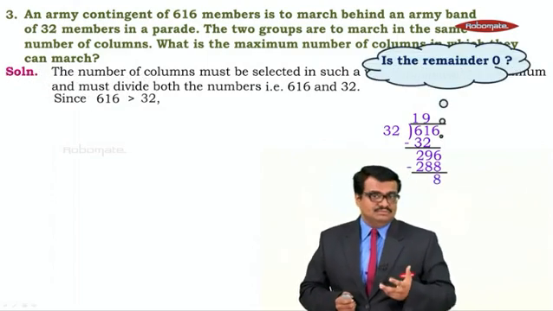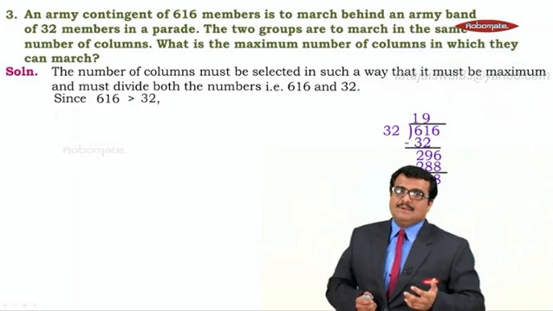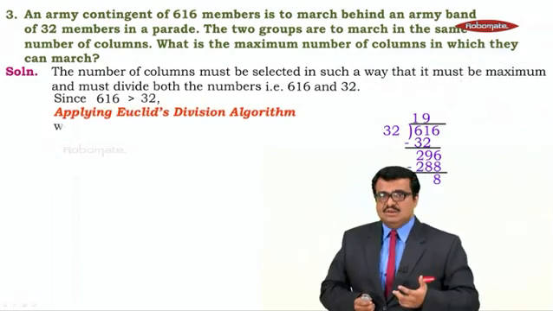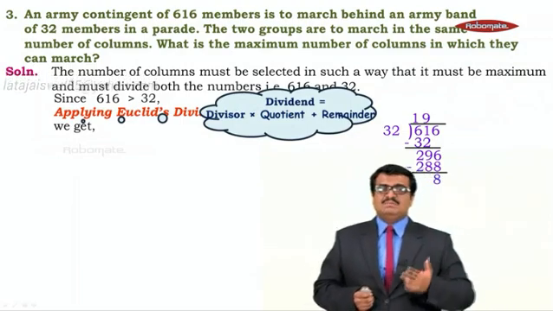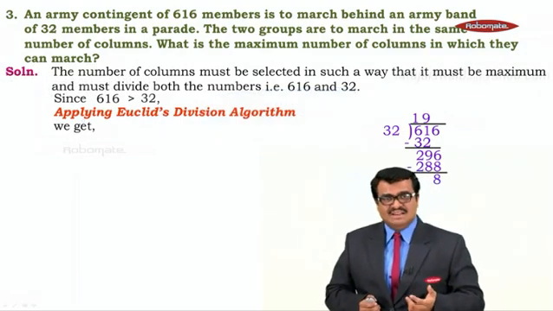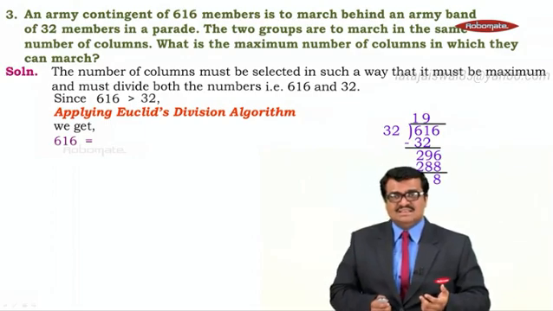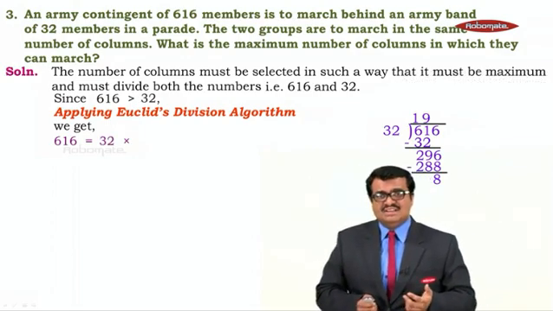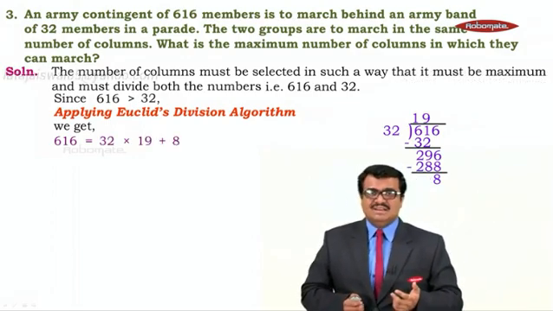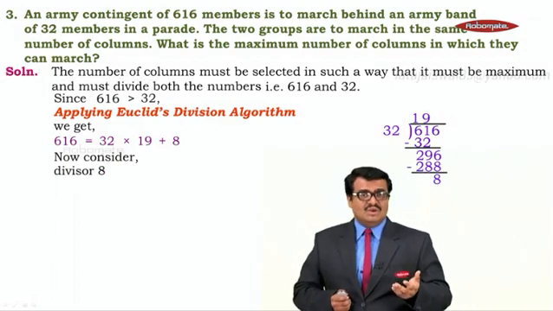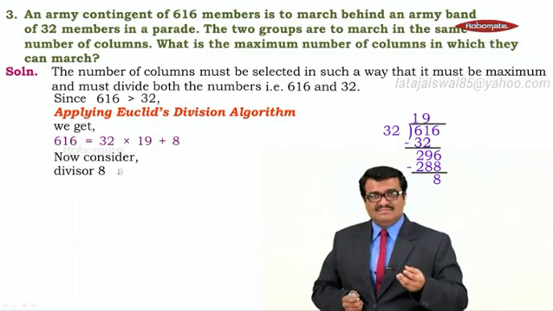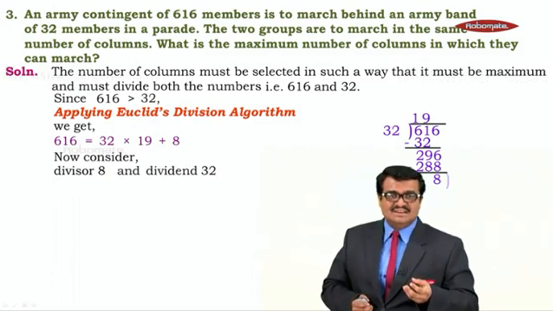Is the remainder 0? No, it is not 0. Applying Euclid's division algorithm, we get dividend equals divisor into quotient plus remainder. That is, 616 equals 32 into 19 plus the remainder 8.